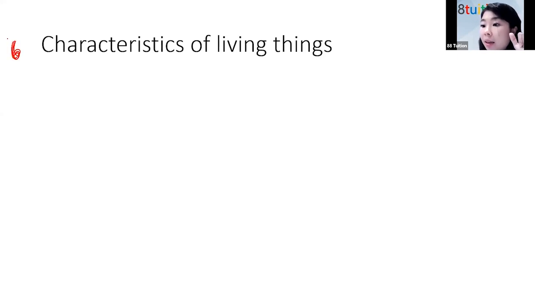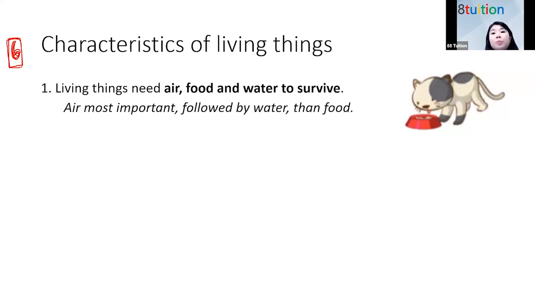In order to be a living thing, it needs to have all these 6 properties. The first one, someone mentioned this just now, the air and the water, right? So all living things need air, food, and water to survive. Agree? Everybody understands.